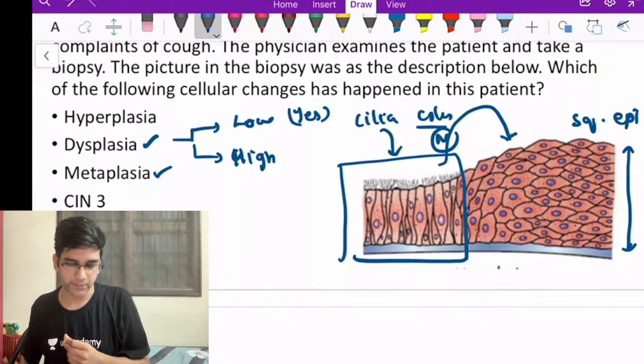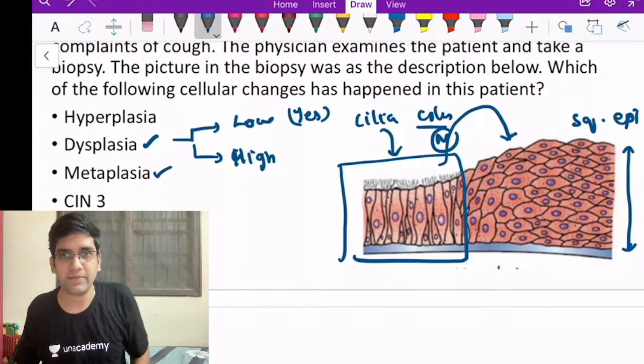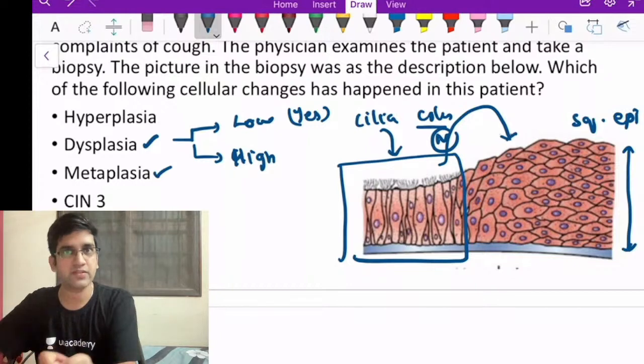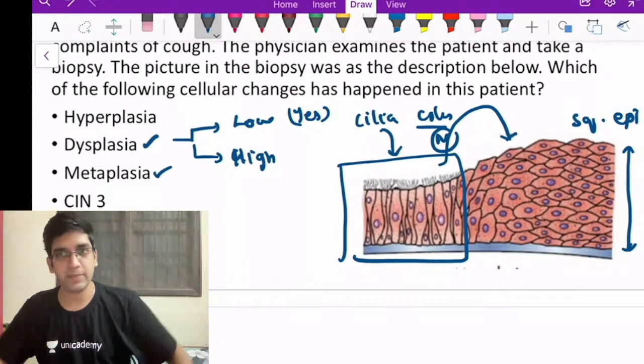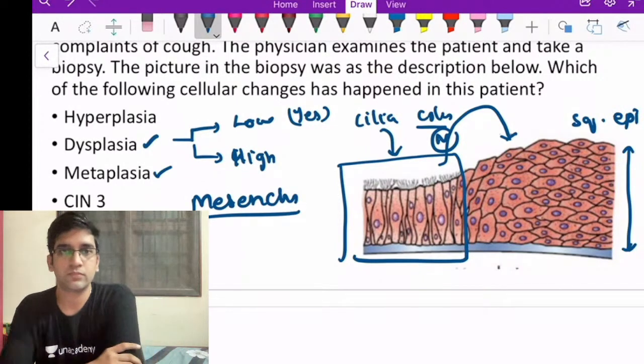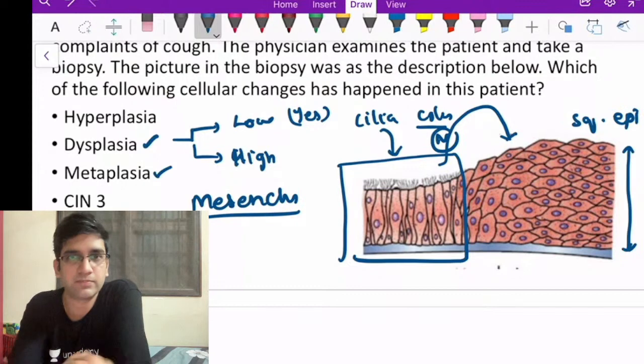A few more metaplasias. Do you know any metaplasia which happens in the mesenchymal tissue? See, this is an epithelial metaplasia. Squamous metaplasia in smoking and in Barrett's is epithelial metaplasia. Do you know any mesenchymal metaplasia?